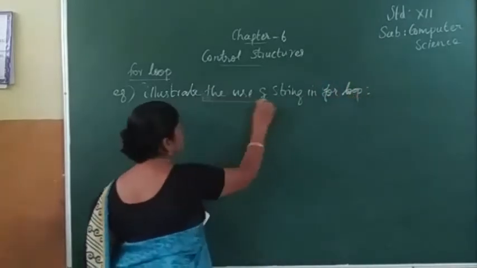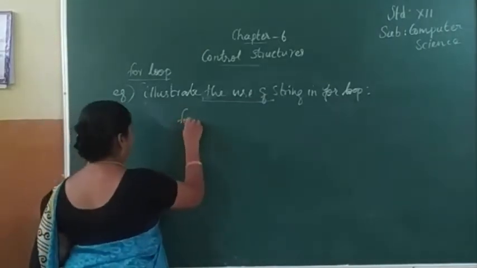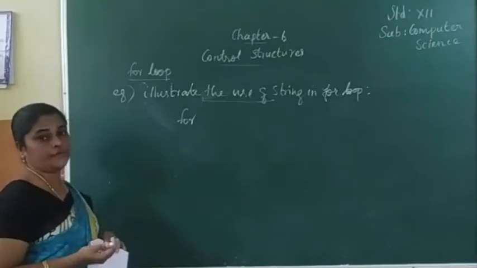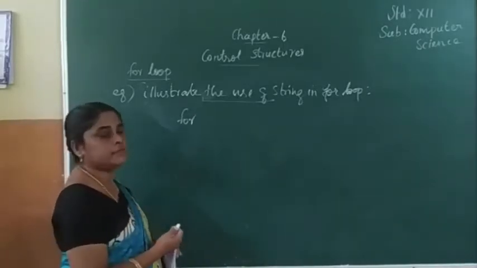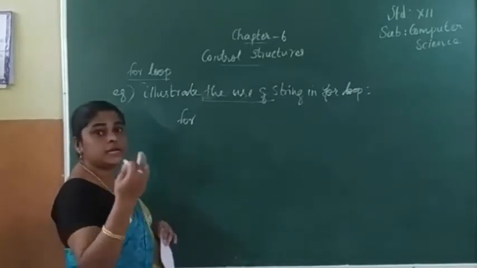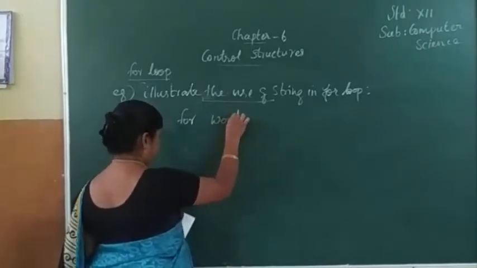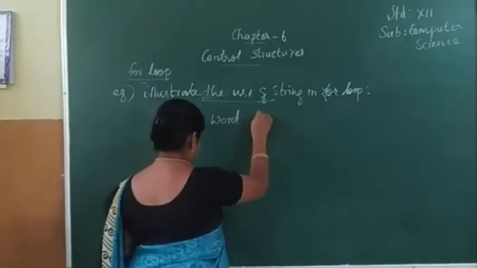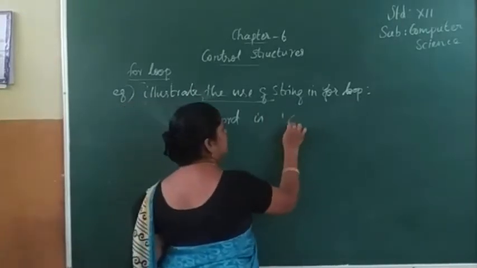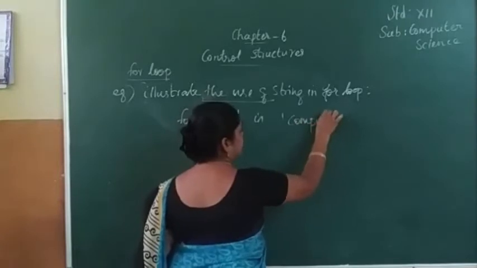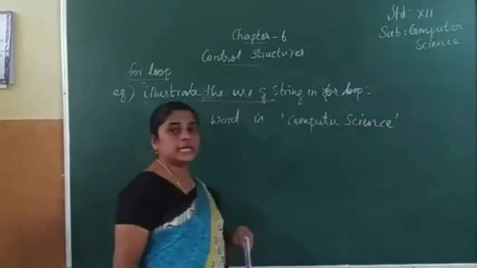For this also, straight away we can write the for loop. So we say for, with one counter variable. For an integer number we use a single character, but here string means we can use one word. One variable name. The variable name I have taken here is word. Next we have to give the string. Now I am giving computer science. The word I have given is computer science.